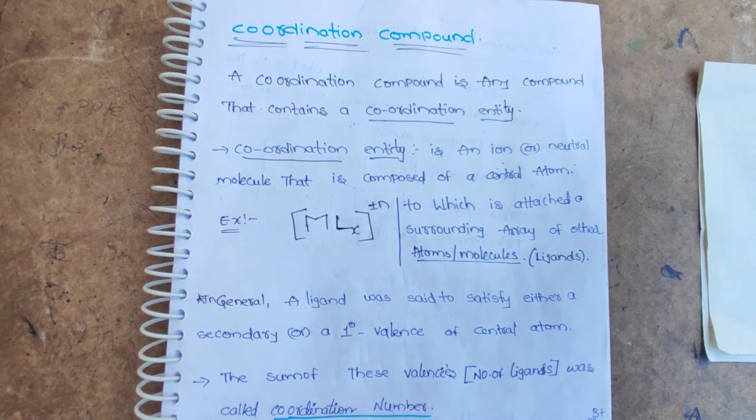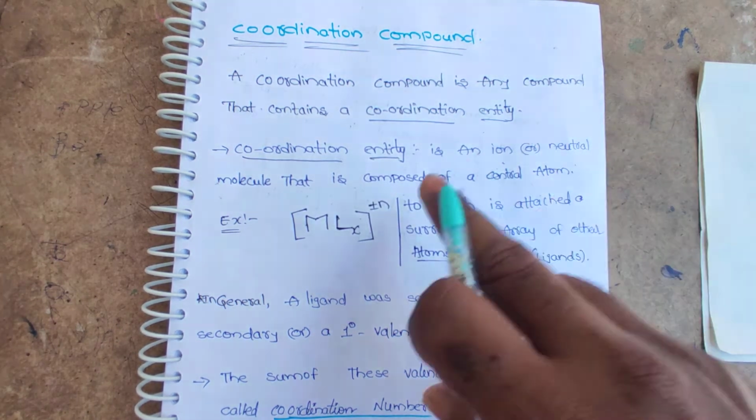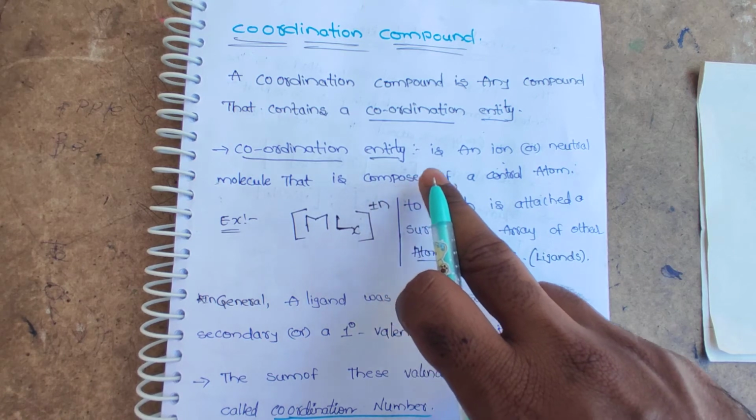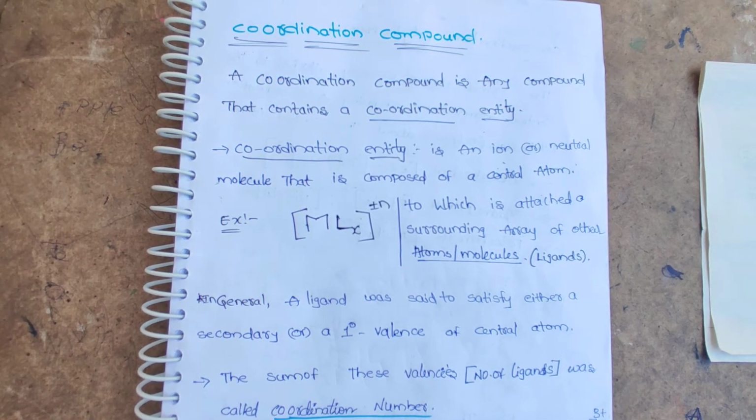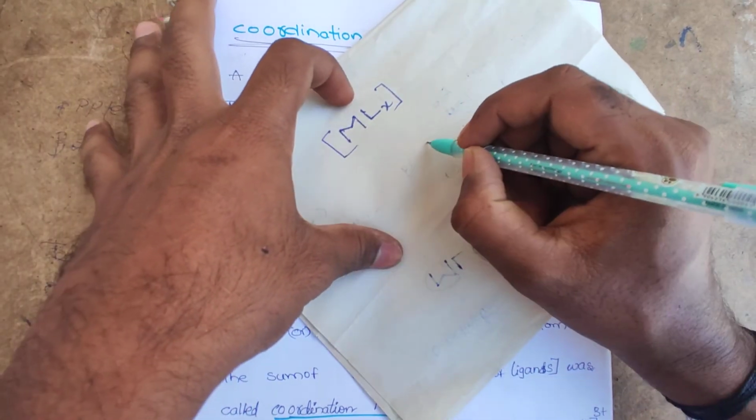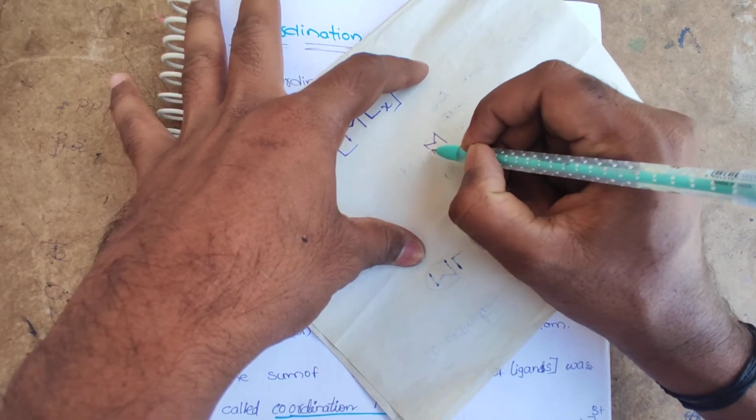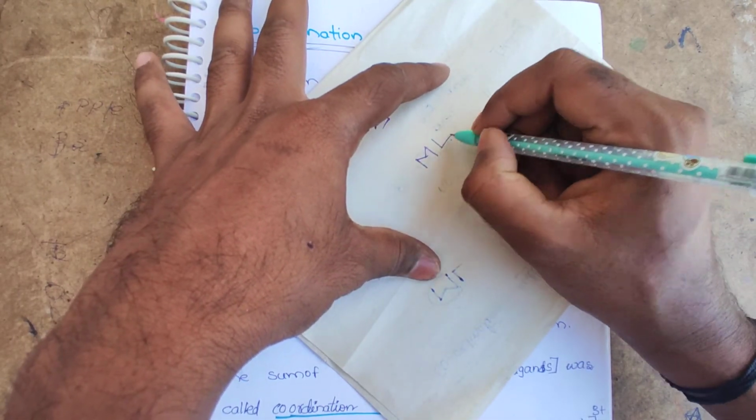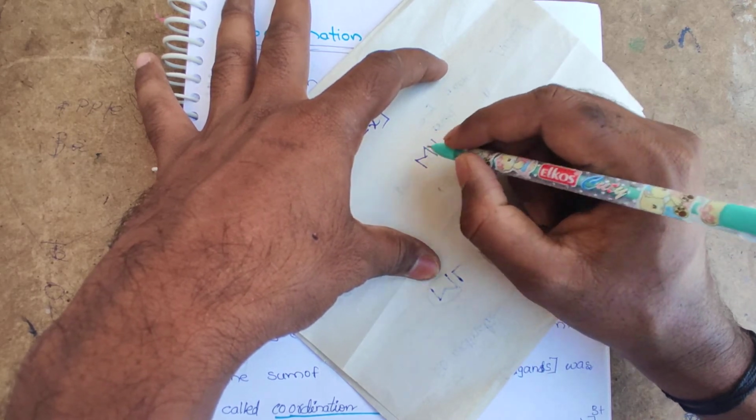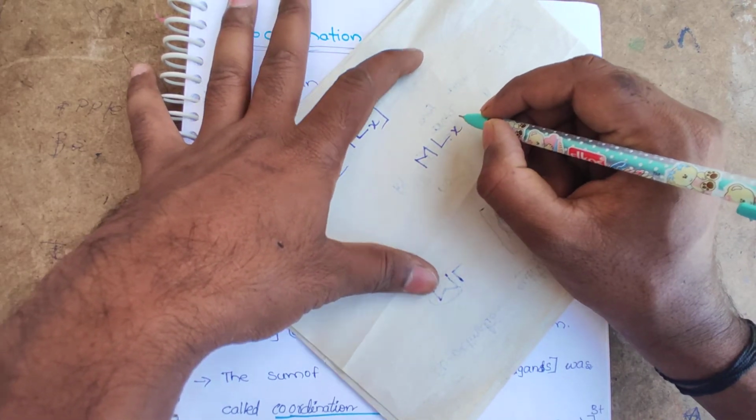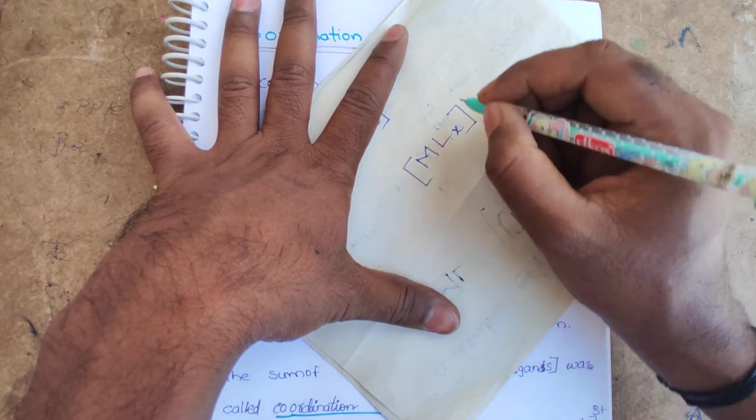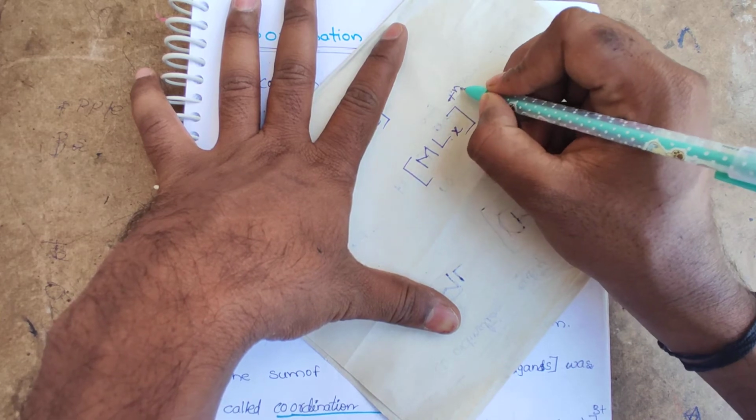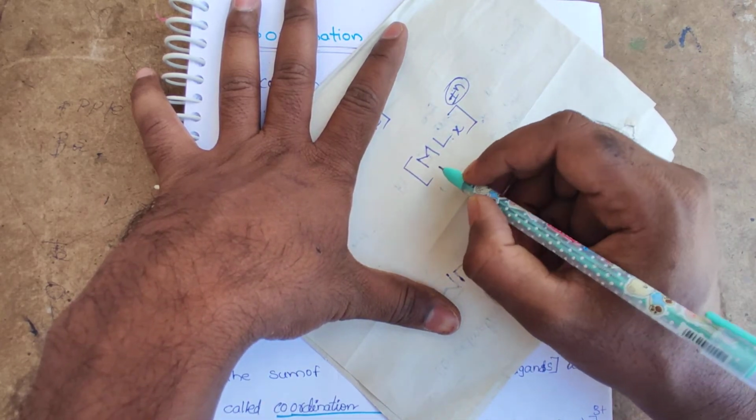Here, a coordination entity is a neutral or ionic molecule that is composed of a central atom surrounded by ligands. That is, if we have a central metal atom, let us consider M is the central metal atom. Here L represents the ligands which are surrounded around the central metal atom, X is the number of ligands surrounding the metal atom, and here N is the charge